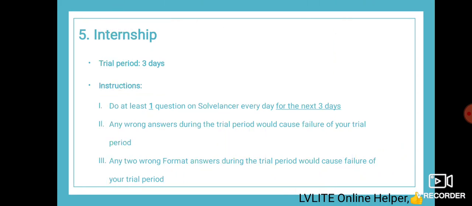Internship: when you join this application for live tutoring, you will be on a trial period for 3 days. You have to do one question every day for the next 3 days, and your answer will be judged by the Solvencer quality team. You have to follow all the guidelines. If any mistake is there, your answer will be rejected and your account will also be banned. You cannot answer further.